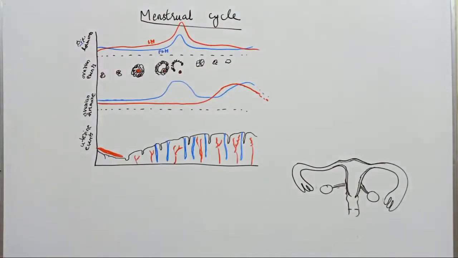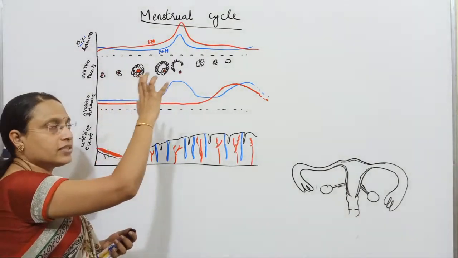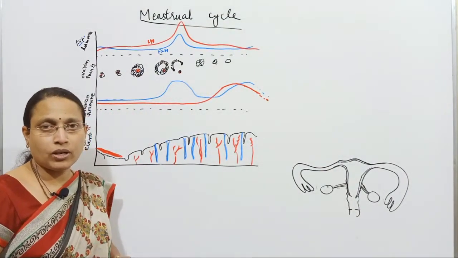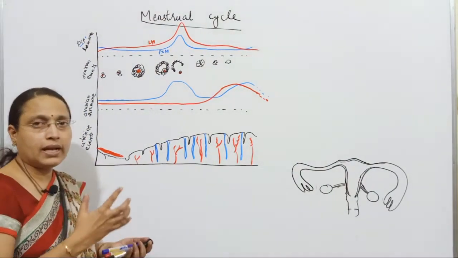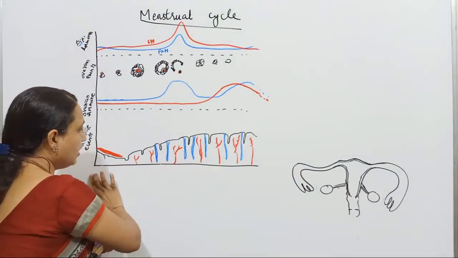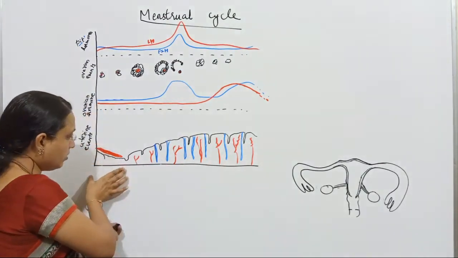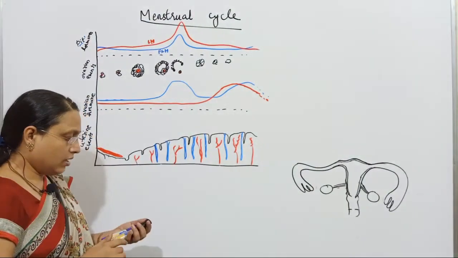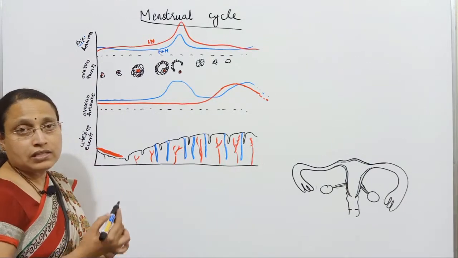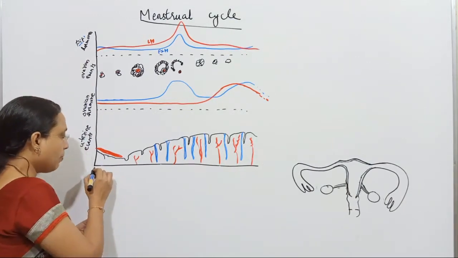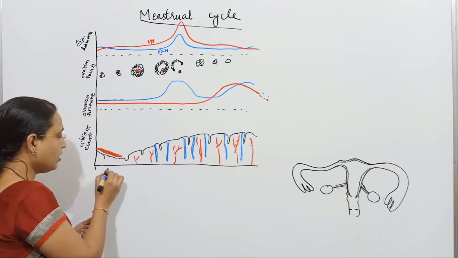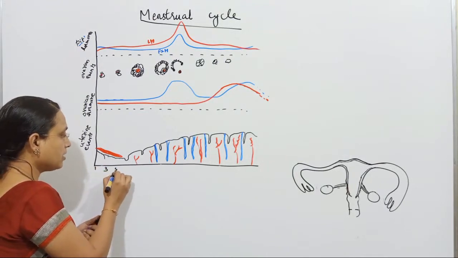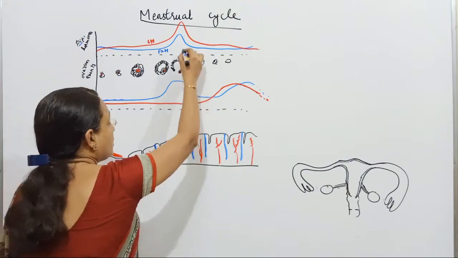So this is just about the menstrual cycle. Now, from how many days does this menstrual cycle run? On the horizontal axis, the number of days will be there. So starting with day 1 to day 3, say 5, like that.